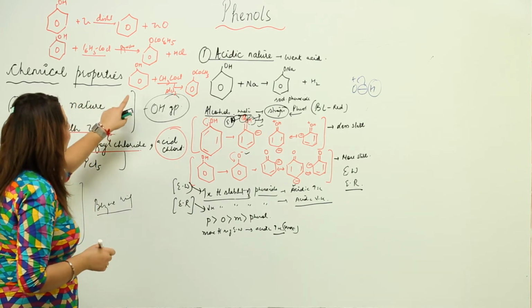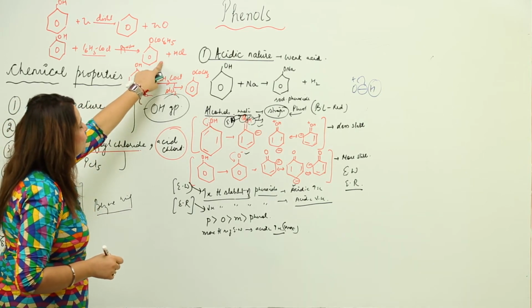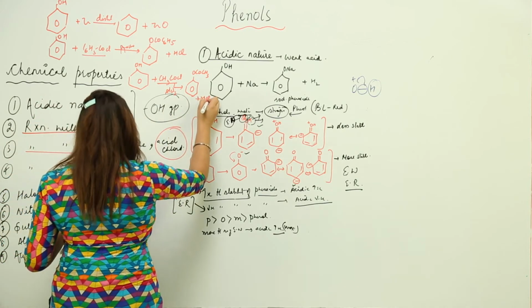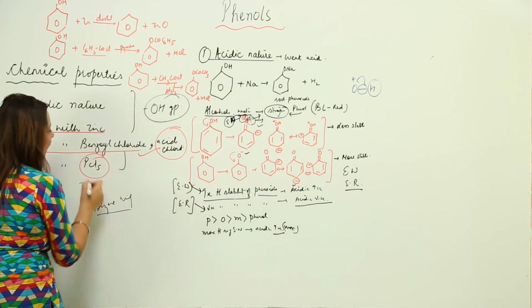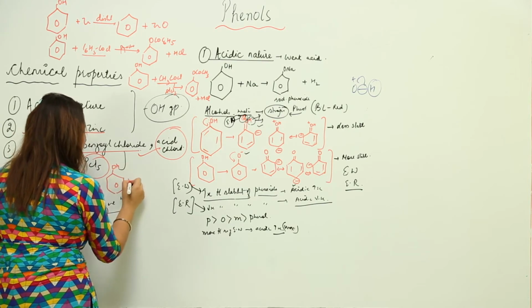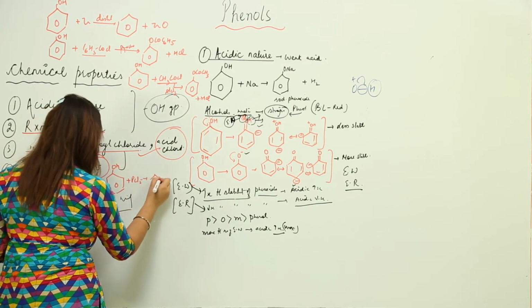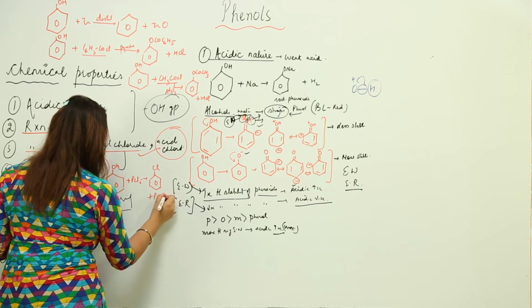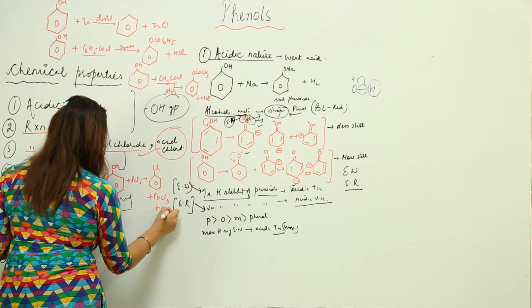Right. So this is phenyl benzoate, and this is phenyl acetate, and along with that we get HCl. Right. And with PCl5, suppose I have a phenol, I am going to react with PCl5, it is going to form a chlorobenzene, along with that I get POCl3 and HCl.